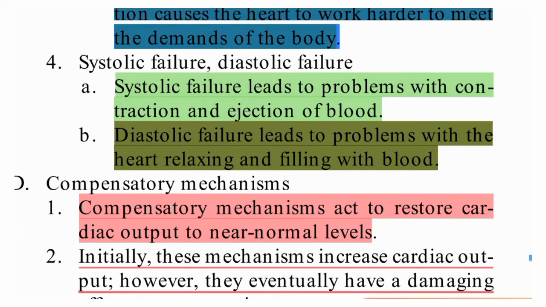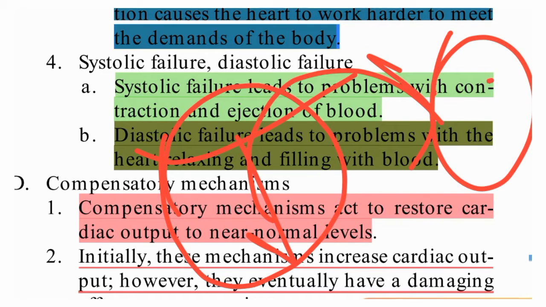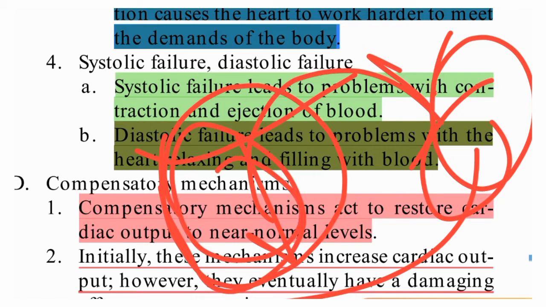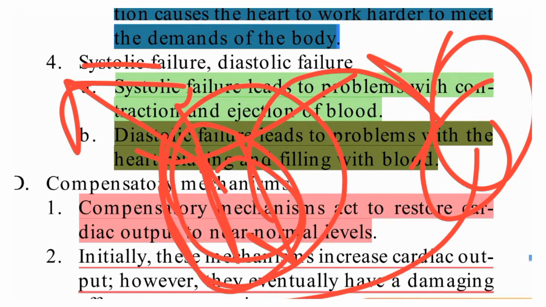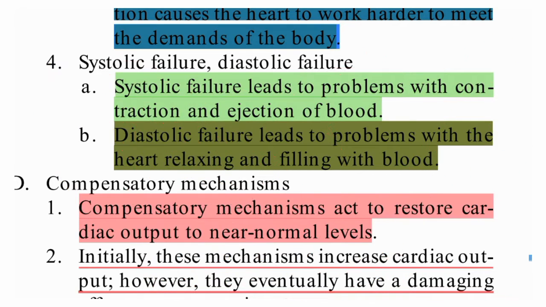Why does diastolic failure occur? Because the heart is not able to pump the blood, so blood is not able to go to the peripheral organs. That means cardiac output decreases. Then, with right ventricular heart failure, it will not be able to pump the blood either. Then blood accumulates in the right side of the body and does not come back to the right atrium and right ventricle.